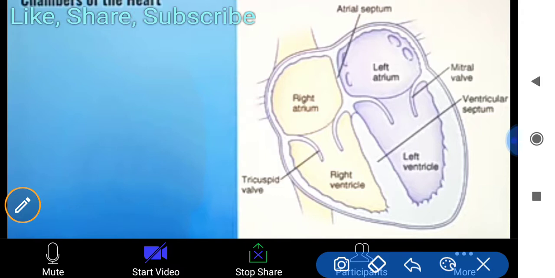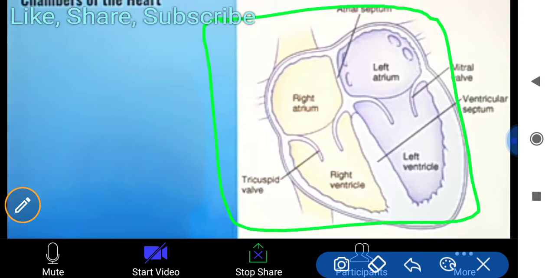When we say left atrium, it means of the person who is just in front of you. This is the heart of that person, not your own heart. Whenever you are reading about this structure, just suppose the person is in front of you. So this is the left atrium and right atrium of that person, and the left ventricle and right ventricle of that person.